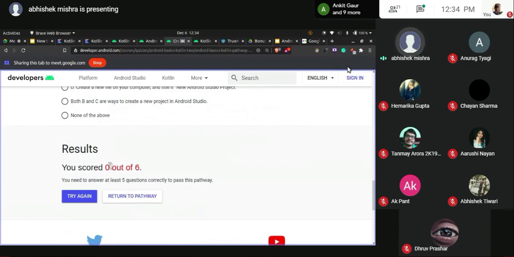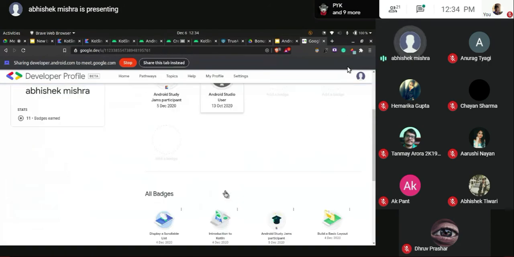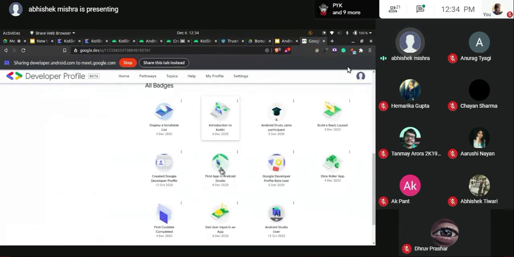Once you submit it, for example, I'll submit it empty, you'll see it gives me an error: you have scored 0, you need to score at least 5 to pass. Once you have passed, it will give you an option to collect your badge, and your badge will be visible on your profile. At the end, when you have completed everything, this is what your profile will look like: a badge for participating, and badges for different pathways. This is the badge for the pathway I was just answering the quiz for. And this is how we'll do it.